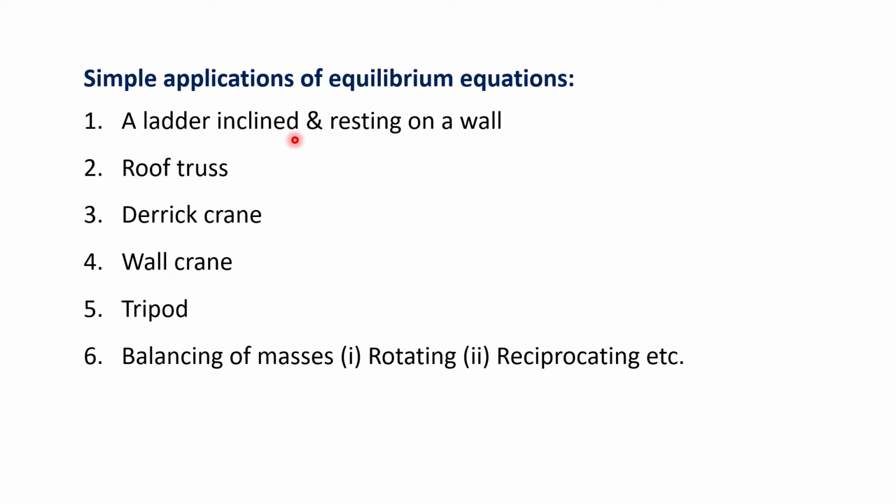We interact with the ladder inclined and resting on a wall. Then roof truss. Also, you may be familiar with the triangular supporting portion of the roof, such as in our workshop. You must have seen it. For roof truss, we have a separate module, solving the truss problems. Then derrick cranes and wall cranes, different types of cranes, which we often encounter in civil engineering related problems.